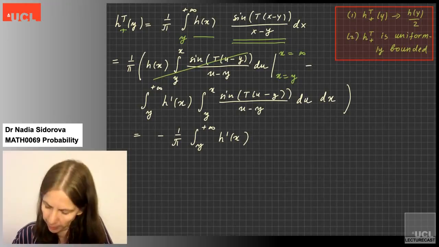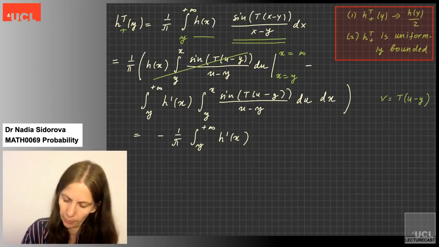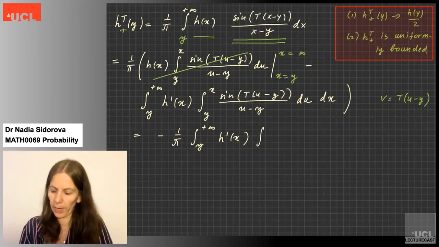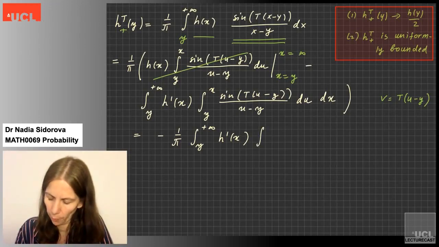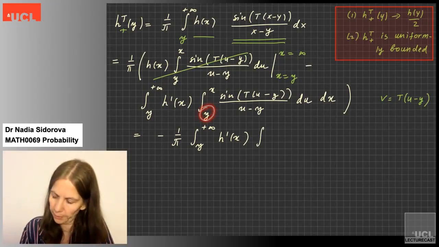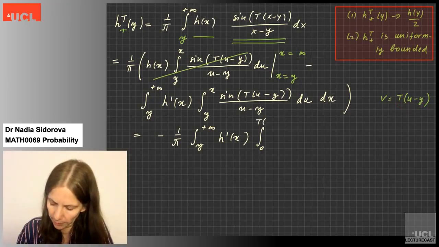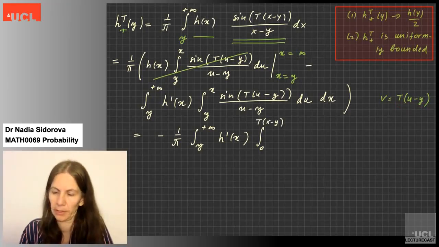So my new variable v is t times u minus y. Okay, then what happens? When u equals y, this lower limit, v will be equal to 0. When u equals x, v will be equal to t times x minus y. So this limit becomes t times x minus y.